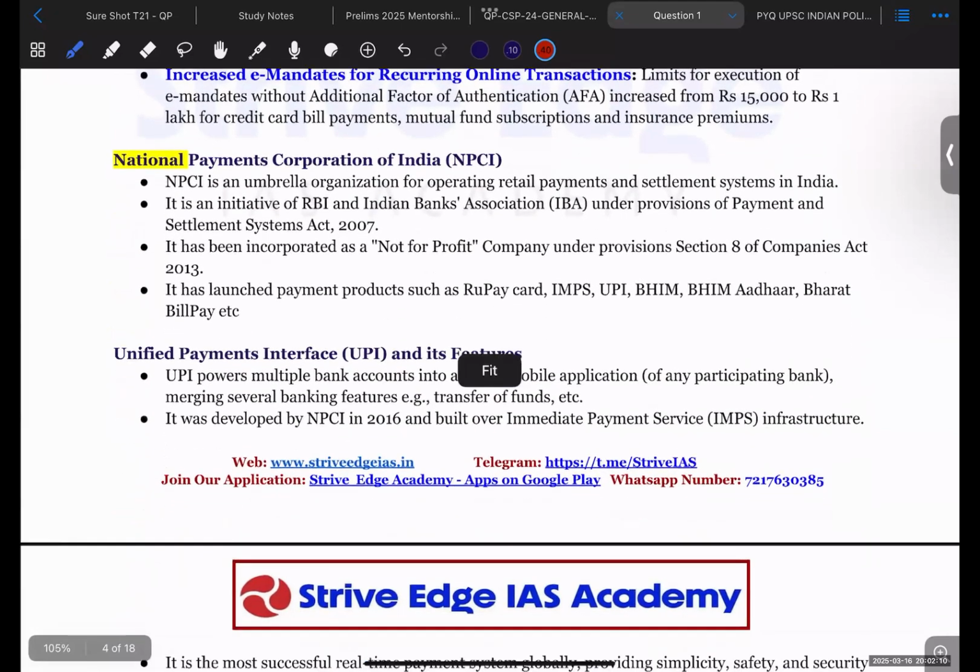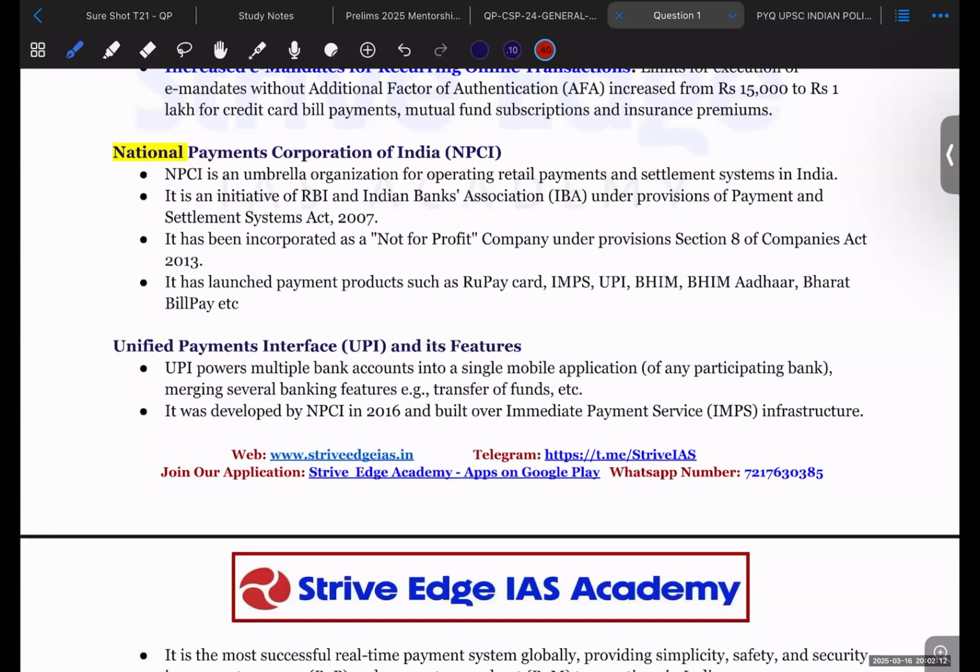So the next thing that you should remember is the National Payments Corporation of India, NPCI. What is this NPCI? NPCI is an umbrella organization for operating retail payments. Whatever retail payments are going on throughout the country, NPCI is the single body regulating them, including retail payment and settlement. NPCI is responsible for settling the payment, cutting it from the person who is sending and depositing it into the account of the person who is receiving it.